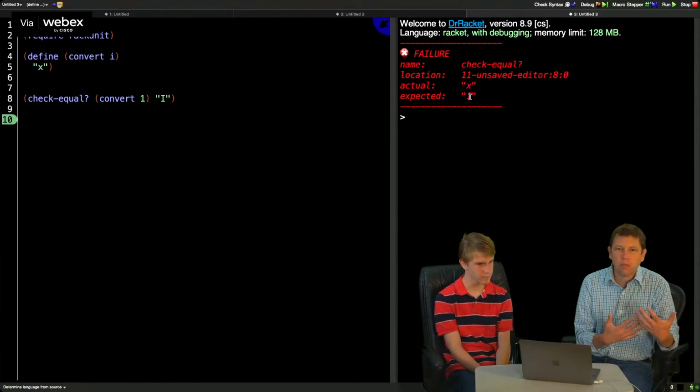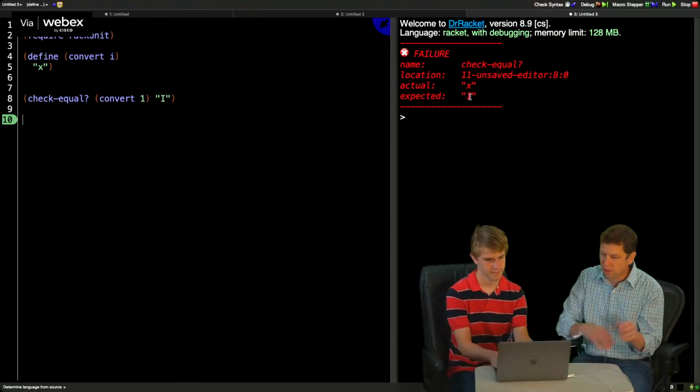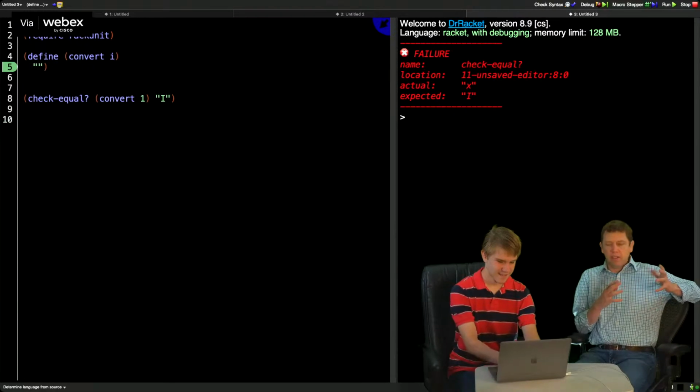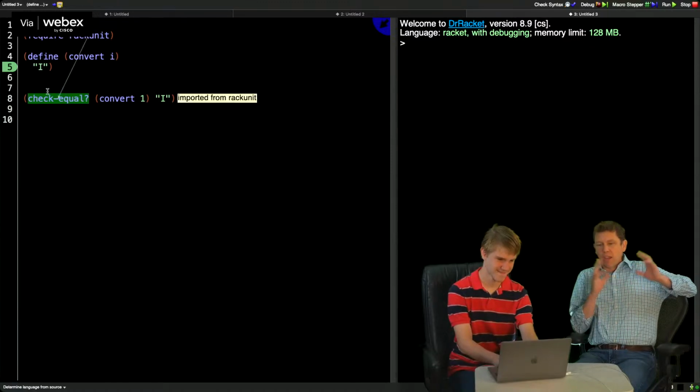So in pair programming, what we do is I then take the computer and pass it over to Benjamin, who's been watching carefully and saw my horrible mistake in the code. And he's going to get the code to actually pass, doing the simplest thing possible. Okay, so in this case, he just makes it return I. So he got the test to pass.